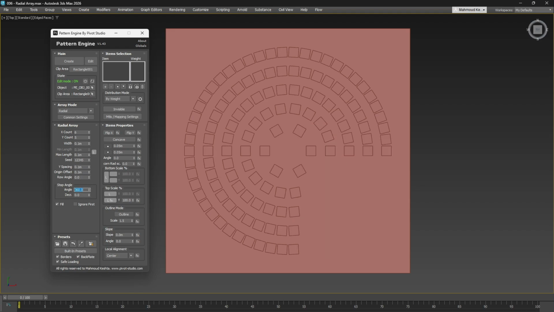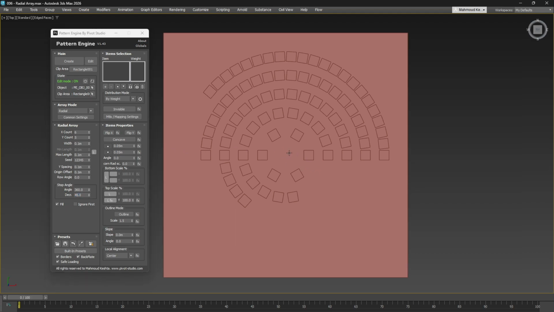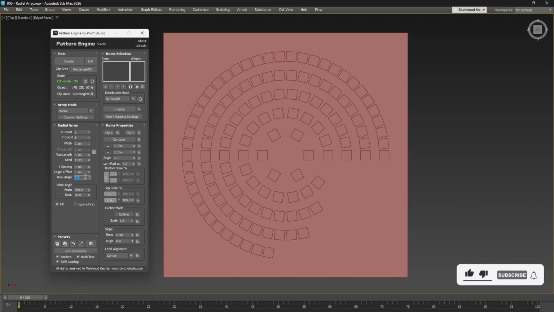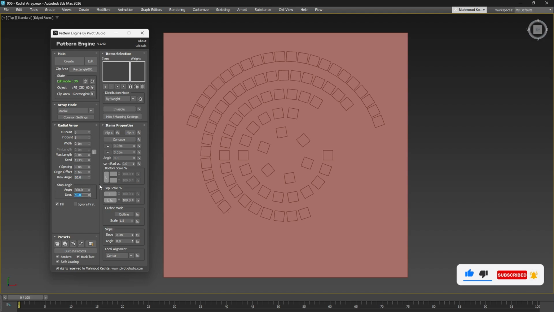Additionally, there is the decrement setting. This value subtracts from the stop angle for each subsequent ring. For example, if the stop angle is 360 degrees and the decrement value is 45, the first ring will stop at 315 degrees, 360 minus 45. The second ring at 270 degrees, 315 minus 45, and so on. You can, of course, combine this with the row angle to produce even more intricate designs.